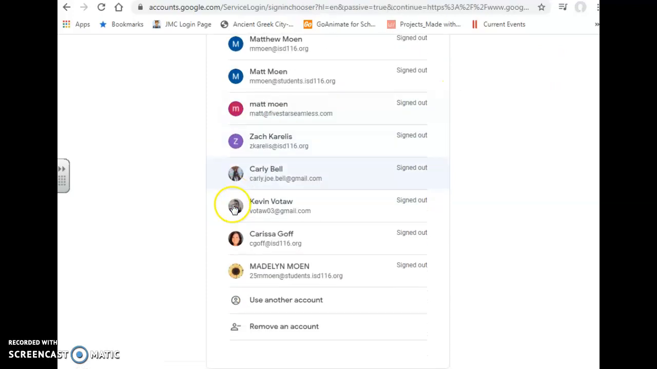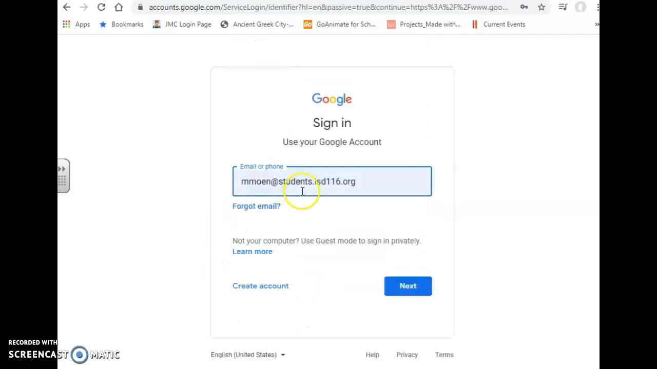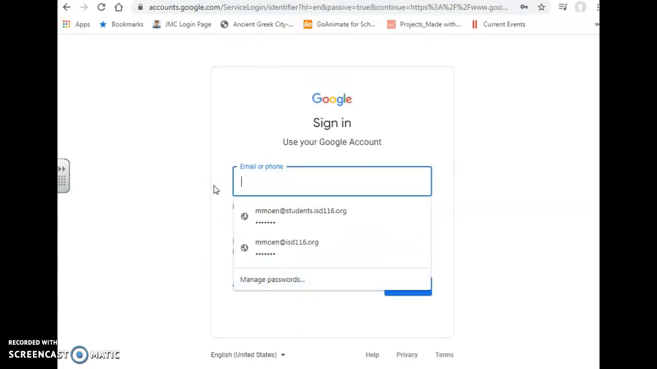Now if you have logged in on other accounts, you'll see I have a lot here. Just scroll down to the bottom and you go to use another account, and you'll have to delete any of your other ones, or if it's blank. So I'm going to use my daughter's account here.